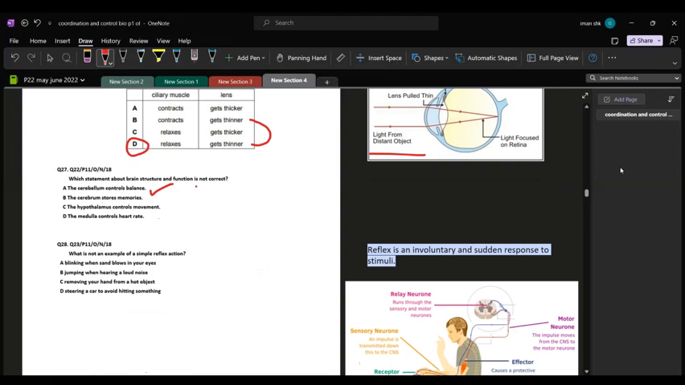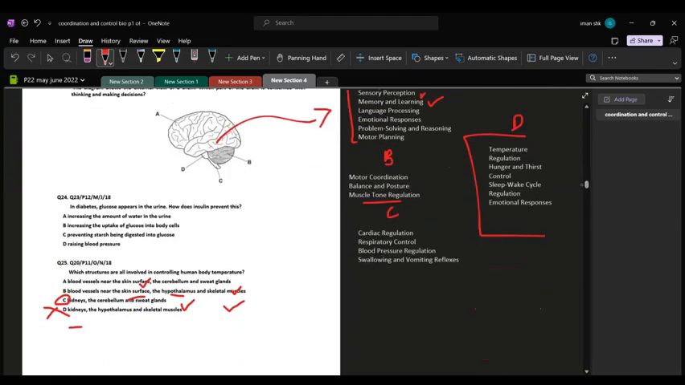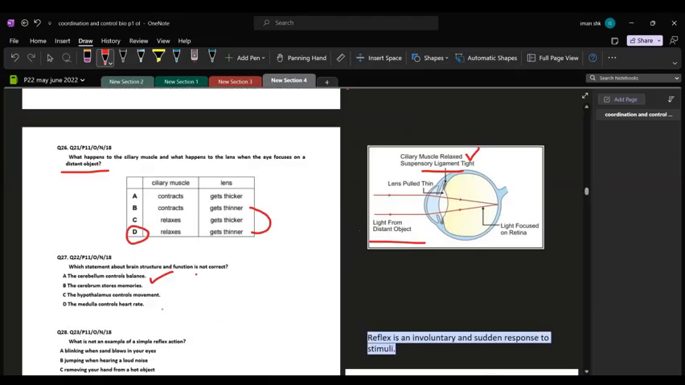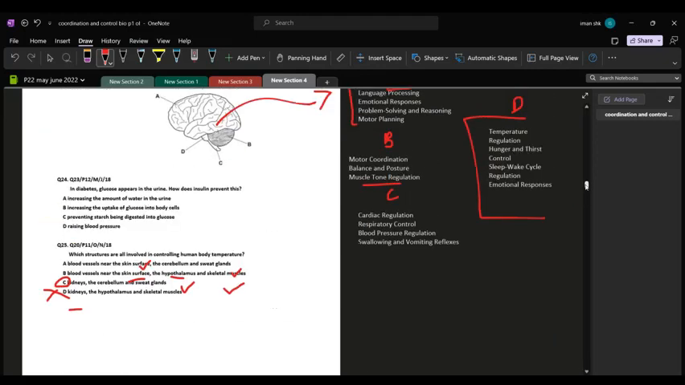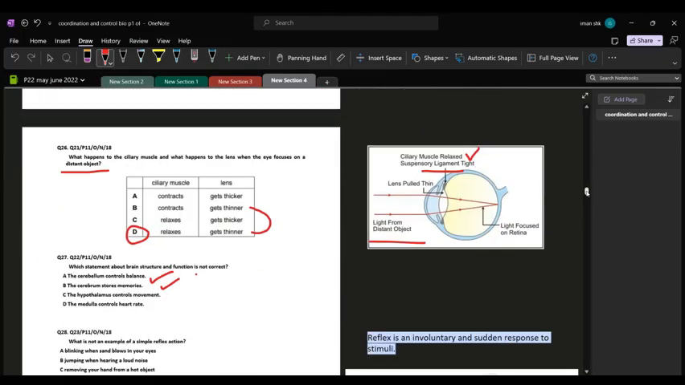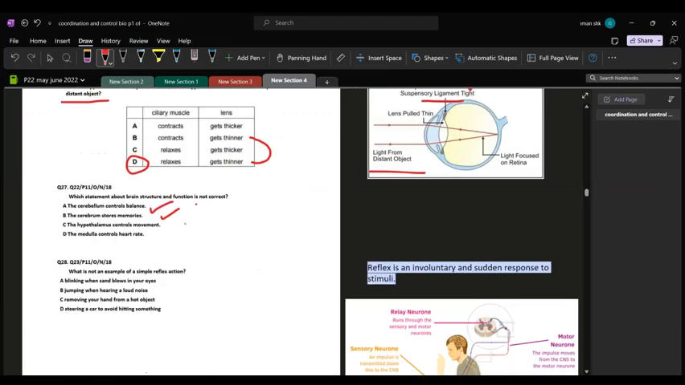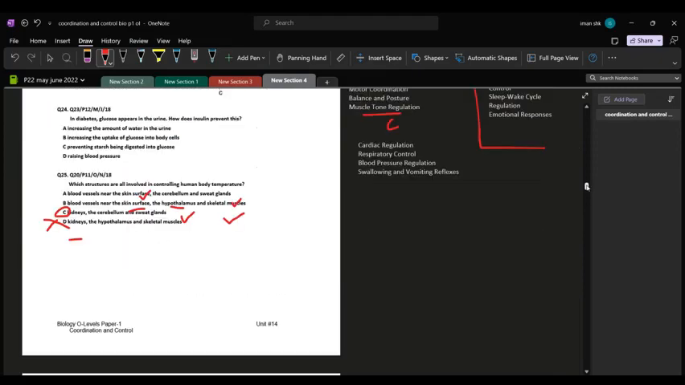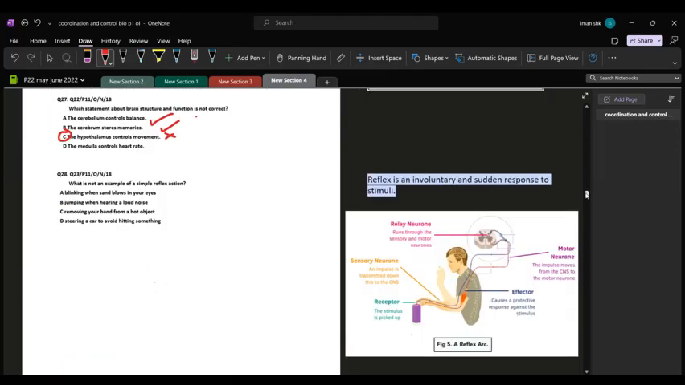So the cerebrum stores memories. This is also true. It helps in memory and learning. The hypothalamus controls movement. This is not specified anywhere. The hypothalamus is involved in temperature regulation, hunger and thirst control, sleep wake cycle regulation, emotional responses, but nowhere is movement seen in the functions of this. So this is wrong, and this is our answer because they've asked to identify which function is not correct about which brain structure. The medulla controls heart rate. Yes, the medulla controls heart rate and all the cardiac activities as well.